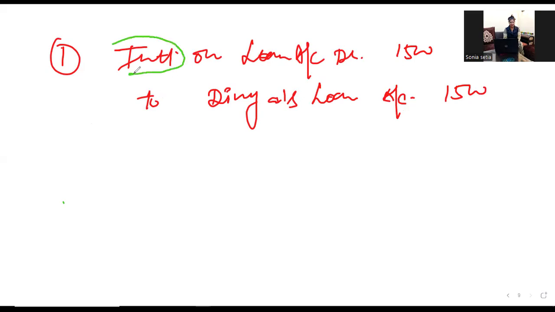Interest, as we know, is an expense for the firm. That's why we have debited, right? Whether it's IOC, interest on capital, whether it's interest on loan, whether it's any type of expense, we'll debit it as per the rules. So that's why we have debited interest on loan account.